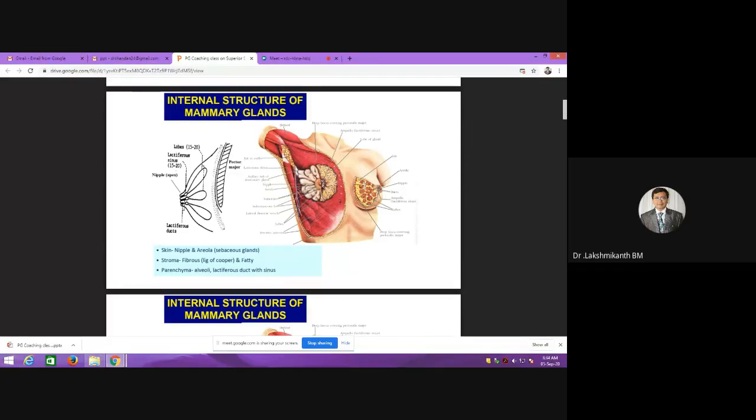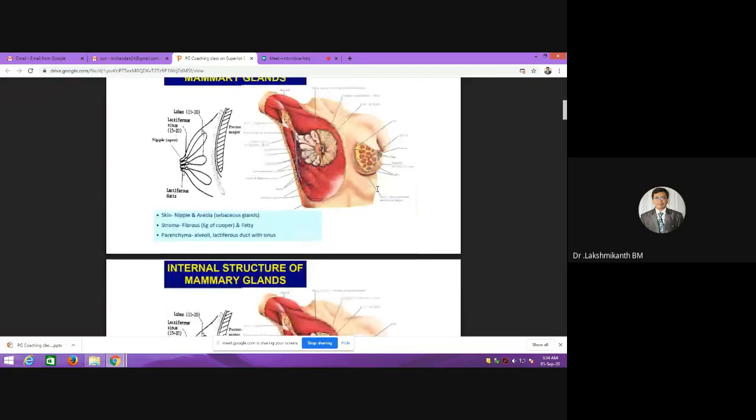Okay, so next, it will be having the gland. The gland will be having the alveoli. Many alveoli together will join to form the duct, the lactiferous duct. Each lactiferous duct will be having a dilatation called a sinus. So the number of sinuses will be how many? Okay, are you there? 15 to 20. 15 to 20 in each.